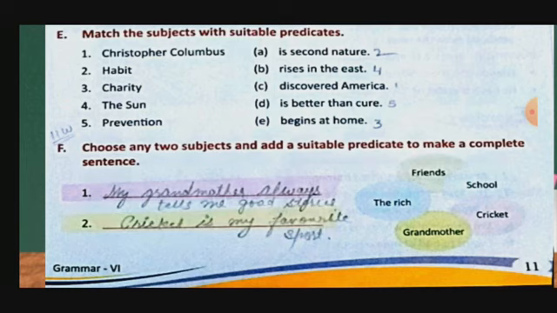Okay, and you can take any other words if you want. Friends, the rich, school. So you can make a sentence: school is my favorite place. Okay. Friends, the rich. So many words are here. So in this way you will make sentences.